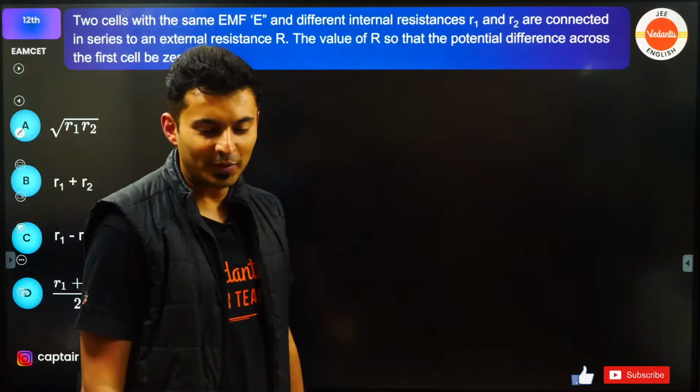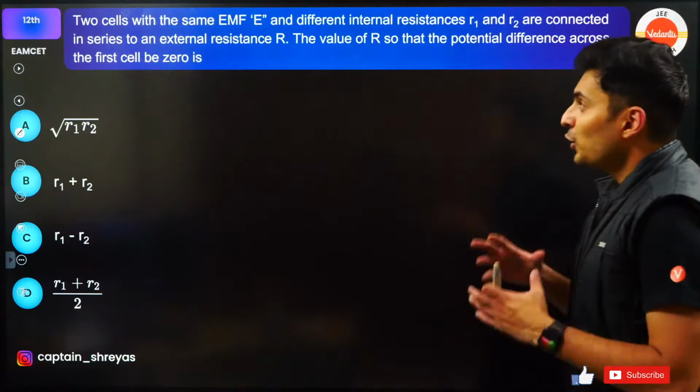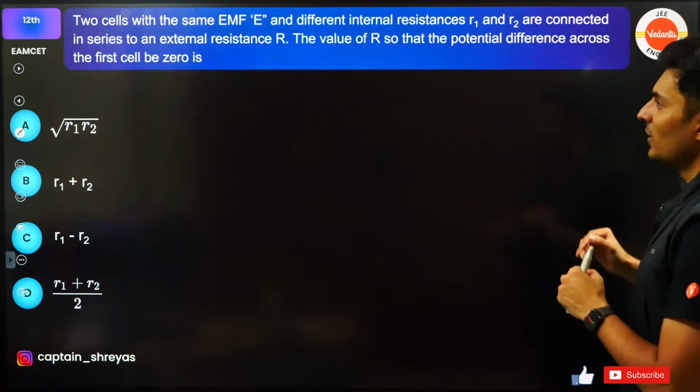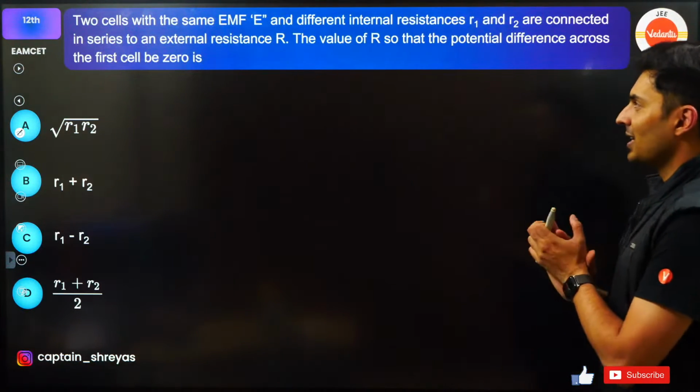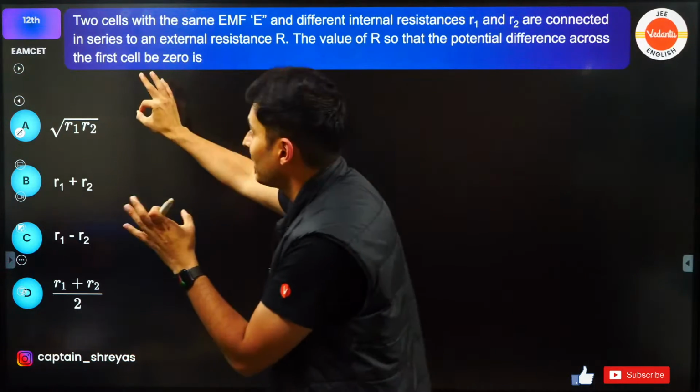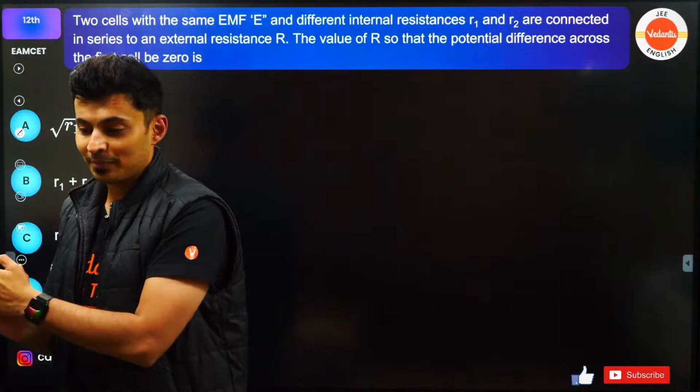All right. So moving on to the next one coming up on your screen. Two cells, same EMF, different internal resistance, R1 and R2, are in series to an external resistance R, for which the voltage drop in the first cell will be 0. Beautiful question.